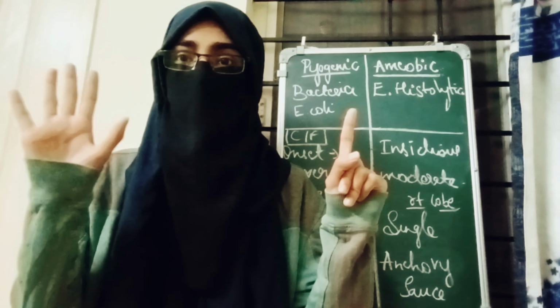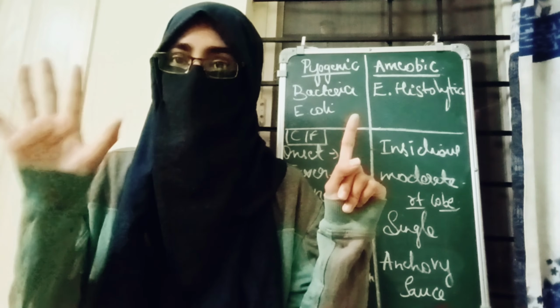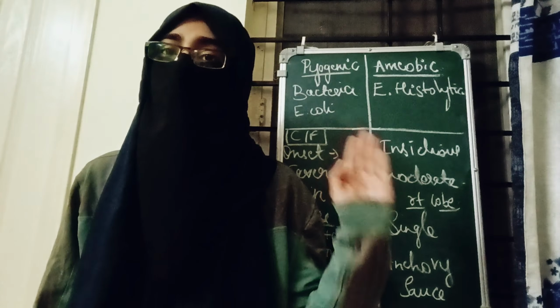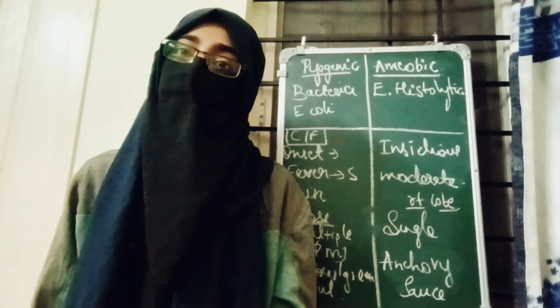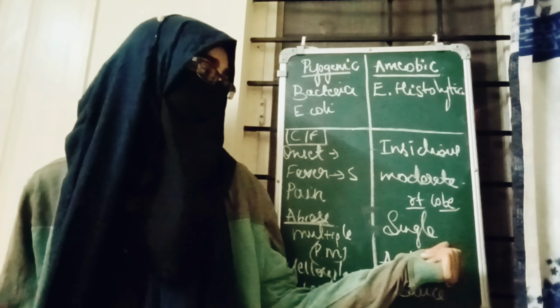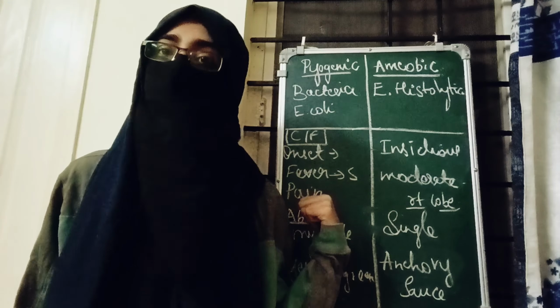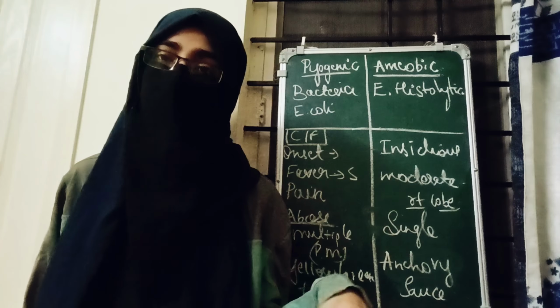The pus was yellowish green and foul smelling in the pyogenic, and in the amoebic we had Anchovy type of pus. Then the right lobe was mostly affected in the amoebic. In pyogenic also right lobe, but the left lobe can be affected, right?